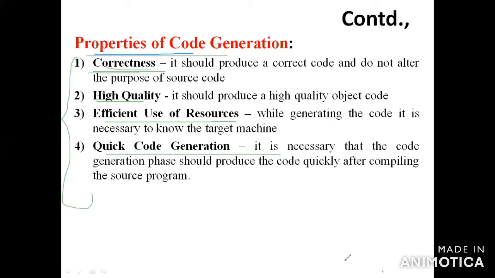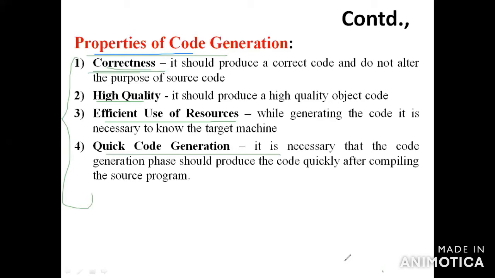Okay, so these are the properties of code generation. This is one way of 2 mark questions, a Part A question. First, correctness: it should produce the correct code and not alter the purpose of the source code. Second, high quality: it should produce high quality object code. Third, efficient use of resources.